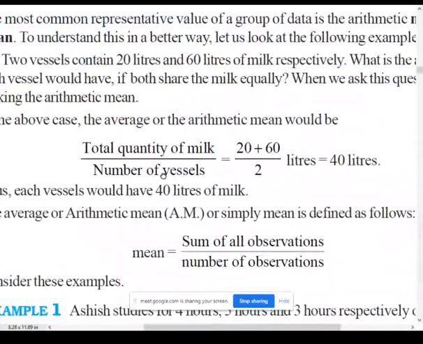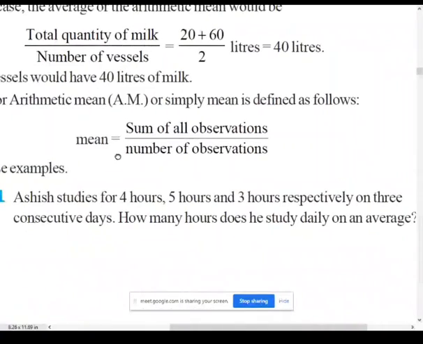The total quantities of milk. That means you can see here the formula for mean. Sum of all observations is nothing but adding all the numbers whatever they are given, divided by the number of observations. Number of observations means how many numbers we are adding.